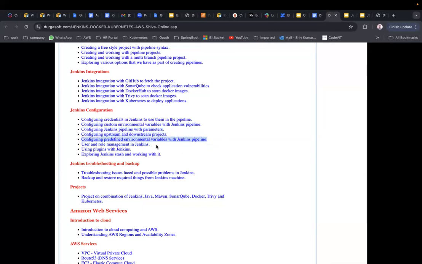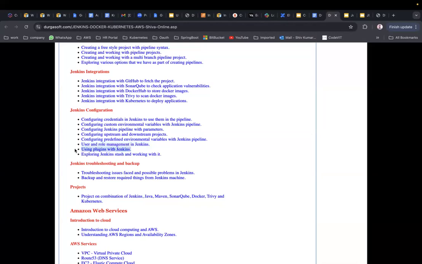Okay, role management in Jenkins also. We have something called user and role management, where people should not have entire Jenkins console access. Whatever amount of access people need, that much you should give them. That's what we are going to see in user and role management.